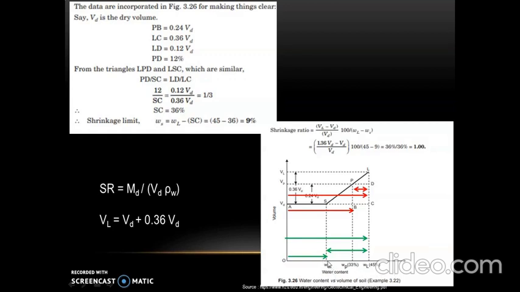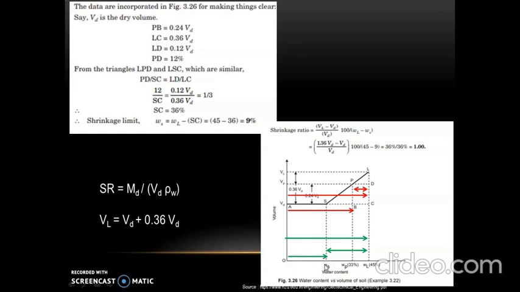In the previous slide we already had marked Ws, Wp and Wn, and even we had marked imaginary points B, C and D. So from this graph we can see that shrinkage limit, that is Ws, is equal to liquid limit, that is Wl, minus the distance between S and C. And this is indicated by the arrows which are shown in green color over here.